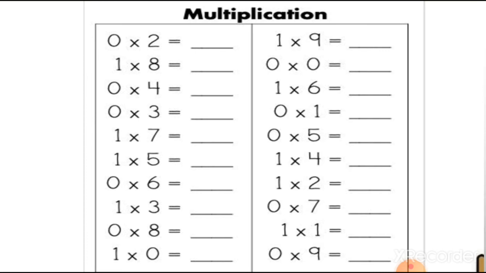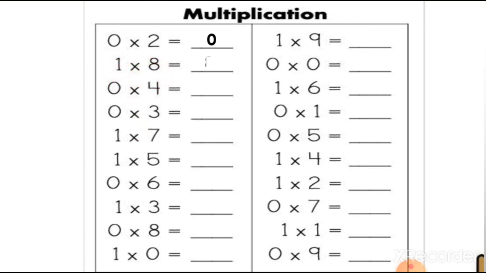So let's have a worksheet first, and I hope you will enjoy this worksheet. This is very easy, students. 0 multiplied by 2 is equal to 0. As I told you before, whenever you multiply any number by 0, you will get the answer 0. Then 1 times 8. Here the rule for 1 is, whenever you multiply any number by 1, you will get the number itself. Here we are multiplying 1 with 8, so you will get the number 8.